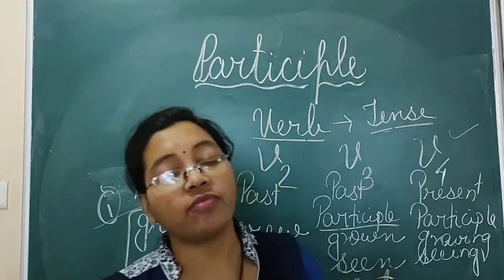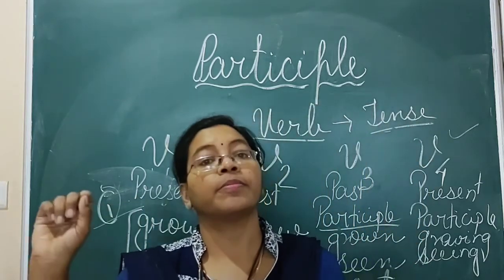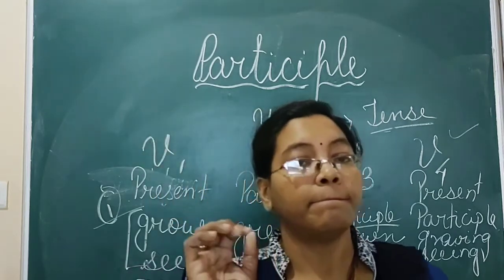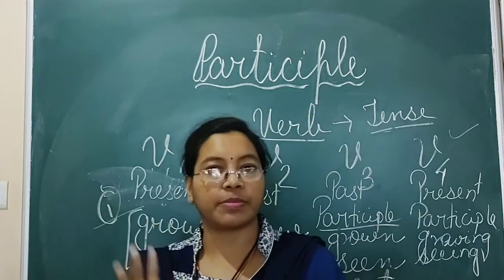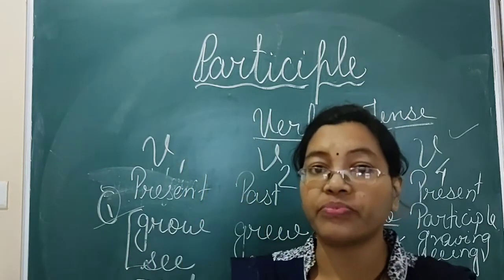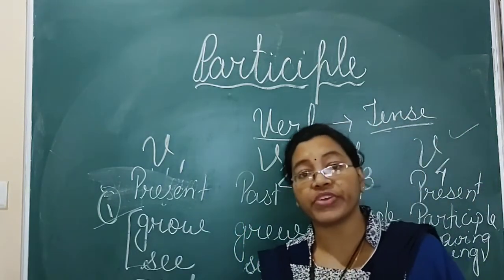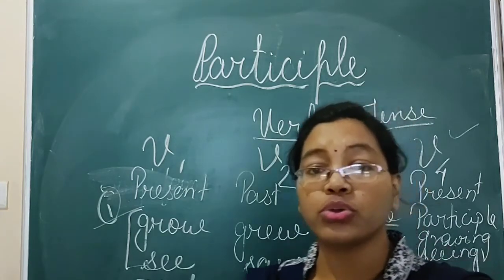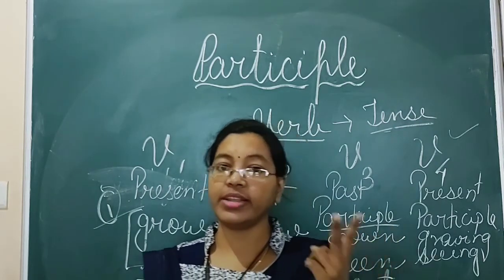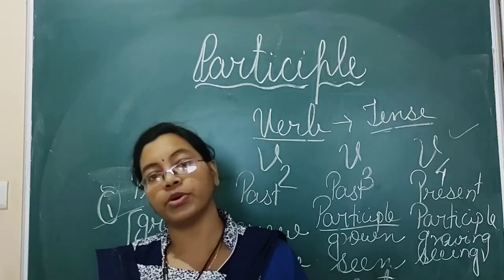Along with that verb, we have to use the helping verbs is and are for present continuous, was and were for past continuous. And if it is past perfect, then you have to use have and has along with the ed, third form of the verb.